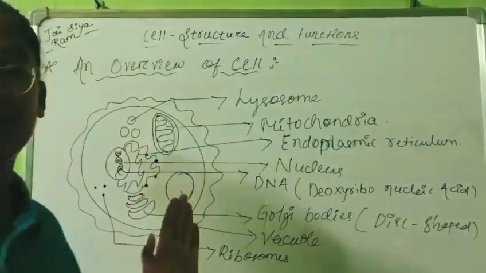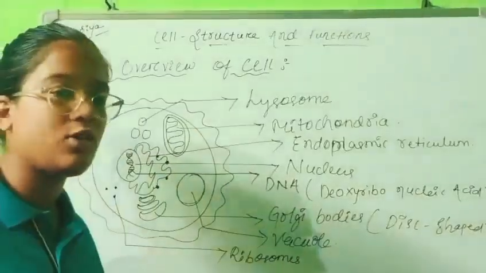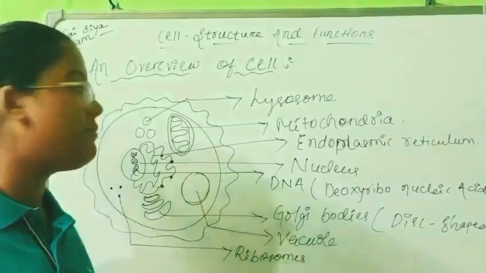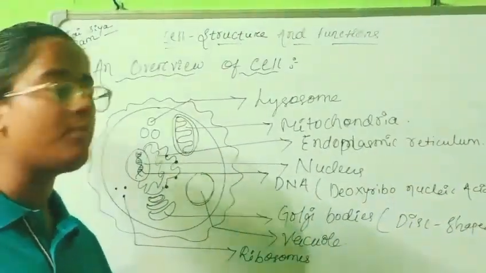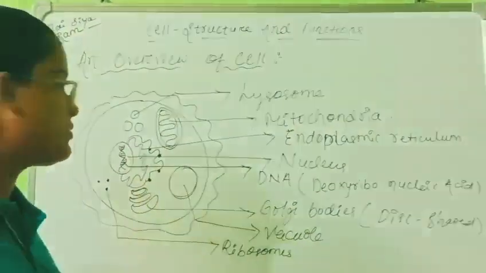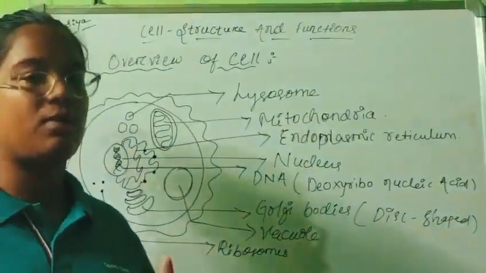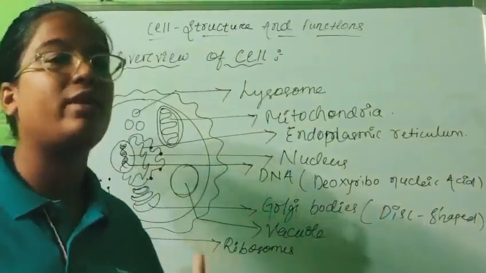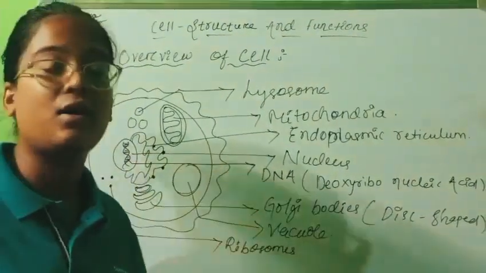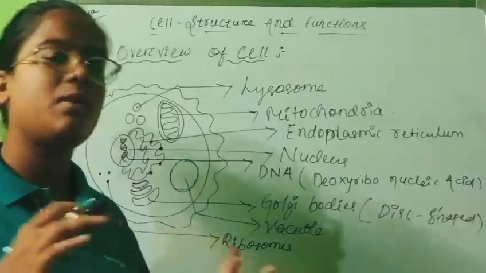Smooth endoplasmic reticulum means on the surface of which no ribosomes are present, but in case of rough endoplasmic reticulum, ribosomes are attached on the surface. And the function of smooth endoplasmic reticulum is synthesizing different types of lipids, but the function of rough endoplasmic reticulum is it helps in protein synthesis.